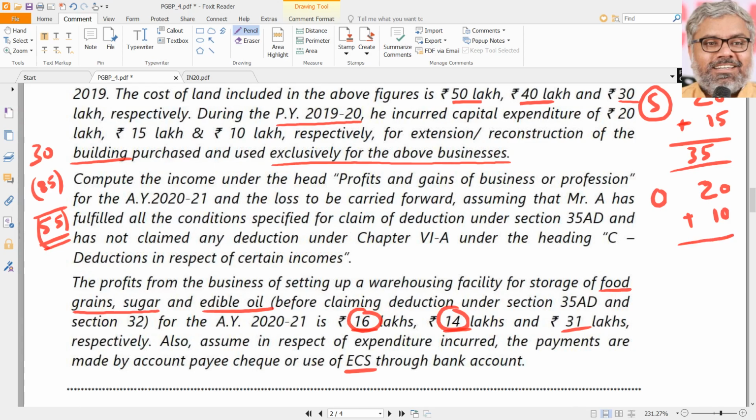Then what about the other thing, that is oil seeds storage? 30 lakhs cannot be claimed as deduction under 35 AD because it is not a specified business, but it is eligible for depreciation naturally. And what is the depreciation here? We are talking building, right? Building means depreciation will be how much? That will be 10% naturally, because it is an industrial building, storage building, commercial building, not a residential building, so 10%, which means 3 lakhs is eligible for depreciation.